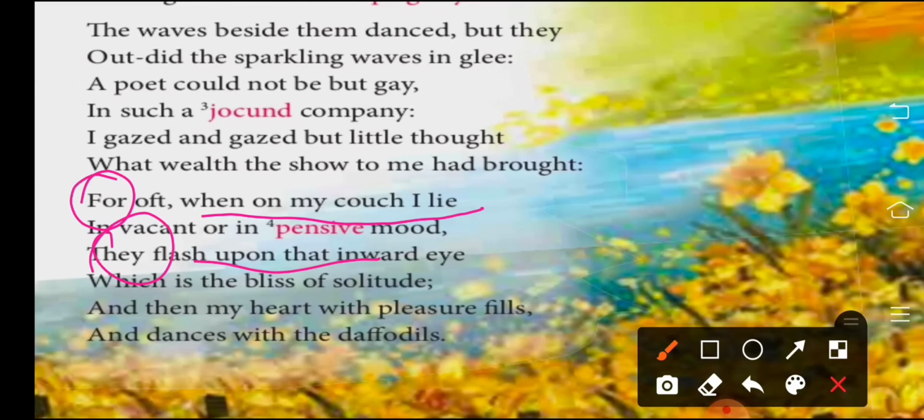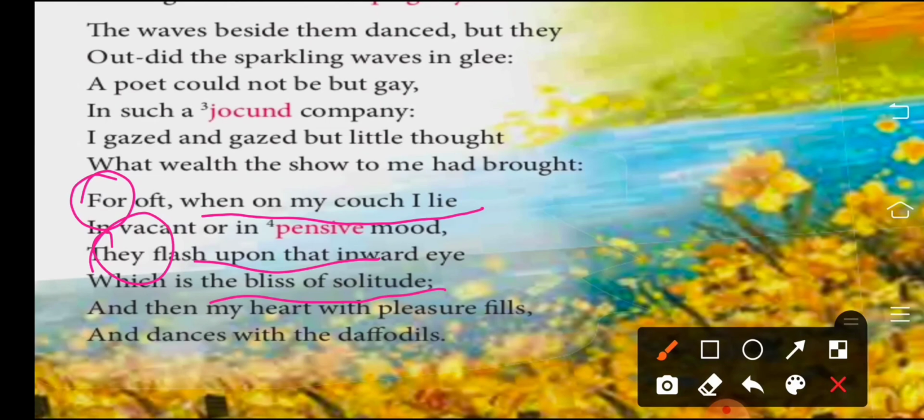upon his inner eye. Inner eye means what? That is the imagination. So he is visualizing that beauty because that is unforgettable, right? So the daffodils have become an everlasting memory, you may say, for the poet. Whenever he is lonely, so he calls it's a bliss, which is the bliss of the solitude. So that's why he is calling it the bliss of solitude, means a blessing of staying alone. Solitude means अकेलापन, alone, right?